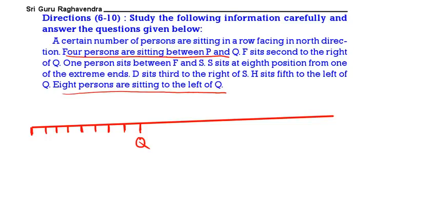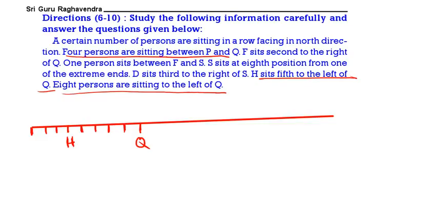4 persons are there between P and Q. H is sitting fifth to the left of Q. So 1, 2, 3, 4, 5. So here it will be H.